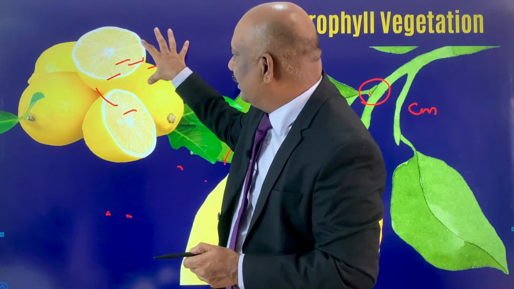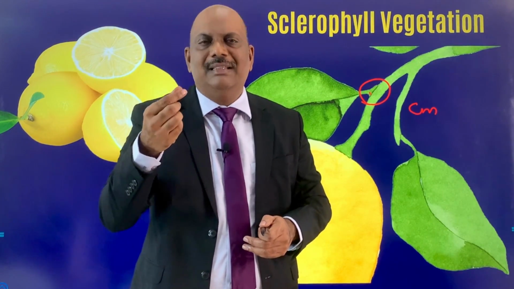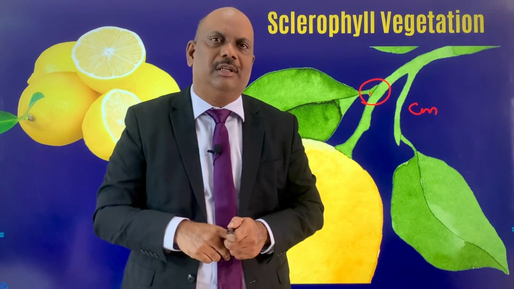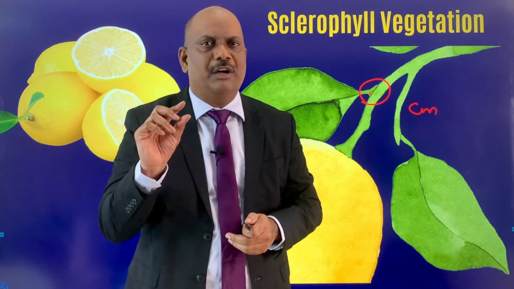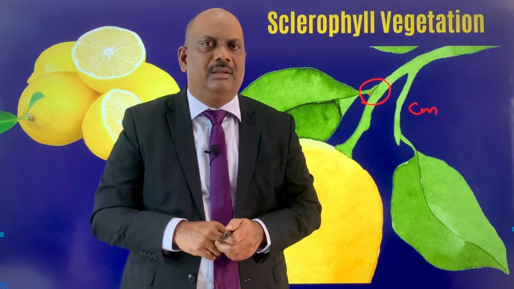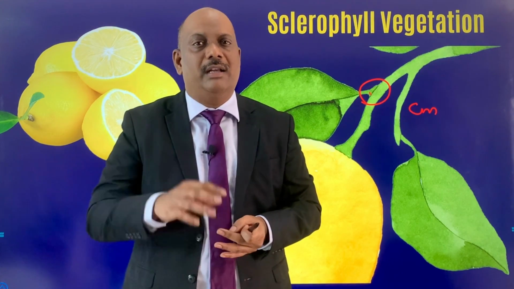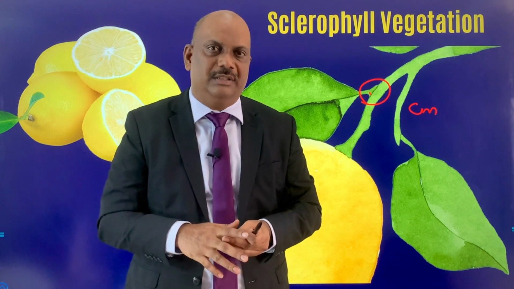Same is the case even in the grape plant. You can see there will be very thick skin, very thick bark outside. This very thick bark prevents excessive evapotranspiration. So the reason is these plants need to withstand a prolonged dry spell, and dry spell that too during the summer season.